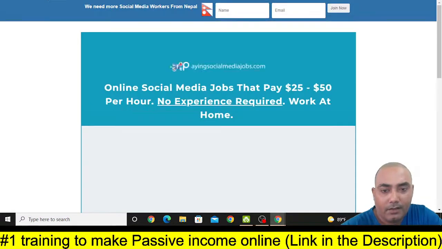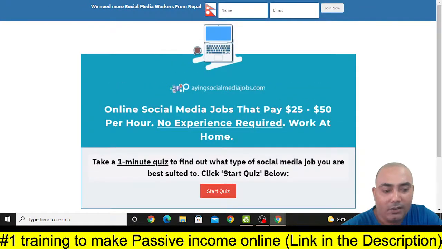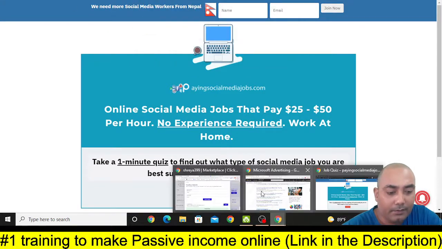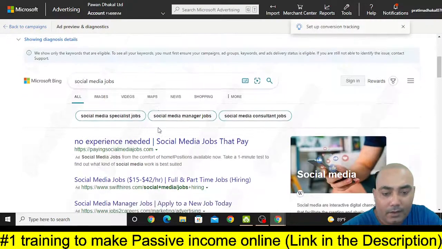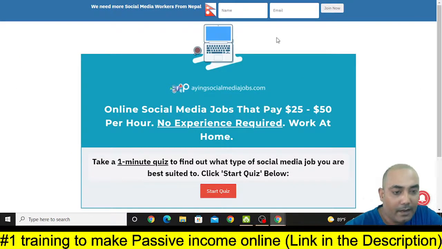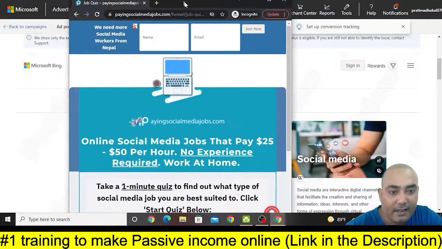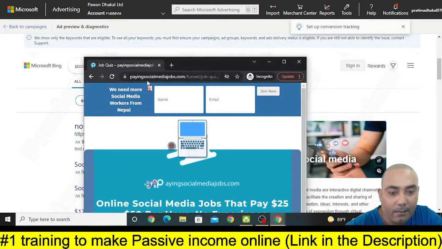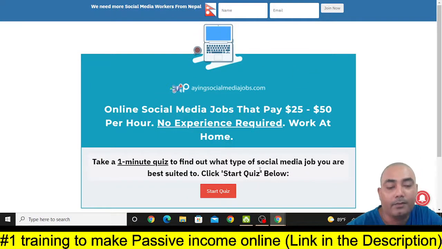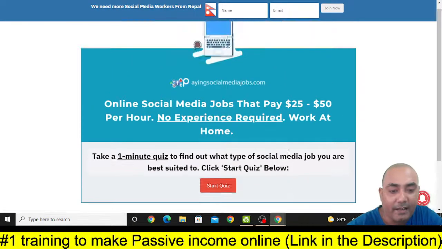Okay, so it is saying paying social media jobs.com, paying social media jobs.com. If you see on here, then it is also paying social media jobs.com. So what I can do is I will minimize it and scroll it below so that you can also see paying social media jobs.com. So this is the exact offer that other people are already promoting and making money.